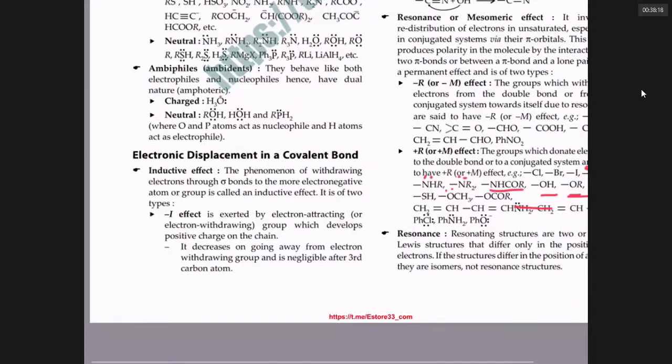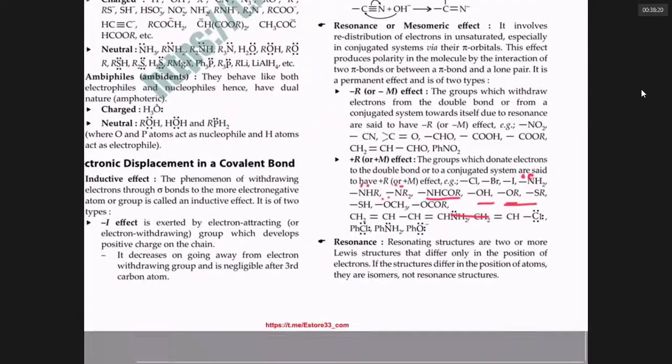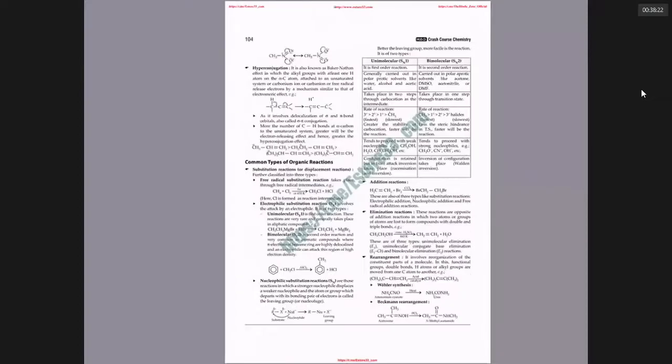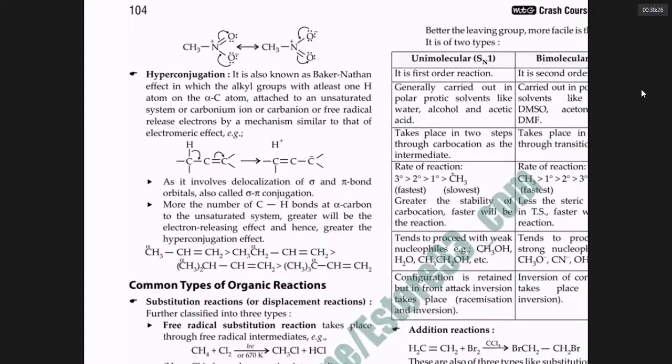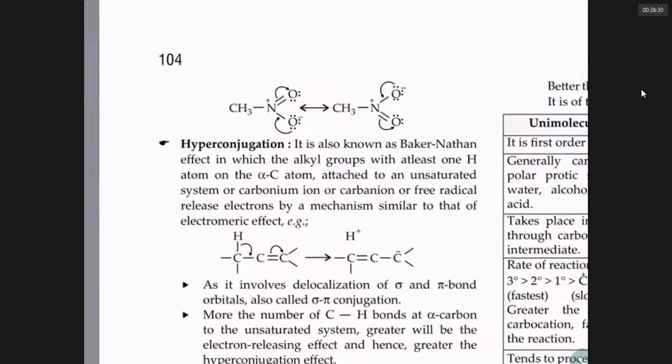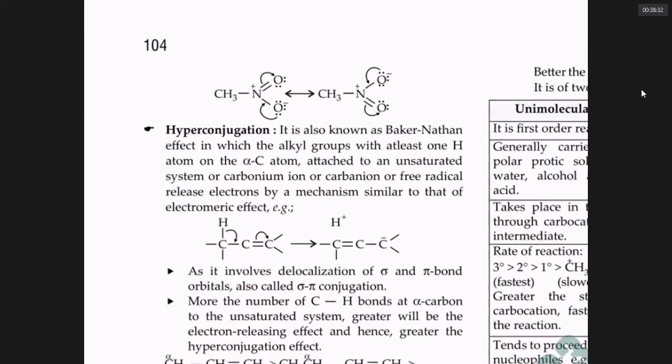Then you look at the inductive effect and resonance effect as given here. Once you know it, I take you to the advanced level of resonance. But you be familiar with what is hyperconjugation, what is resonance, and so on. In resonance, you can see here, there is a single bond, double bond. When the pi electrons are going to oxygen, it is getting a minus charge, nitrogen is getting a plus charge.